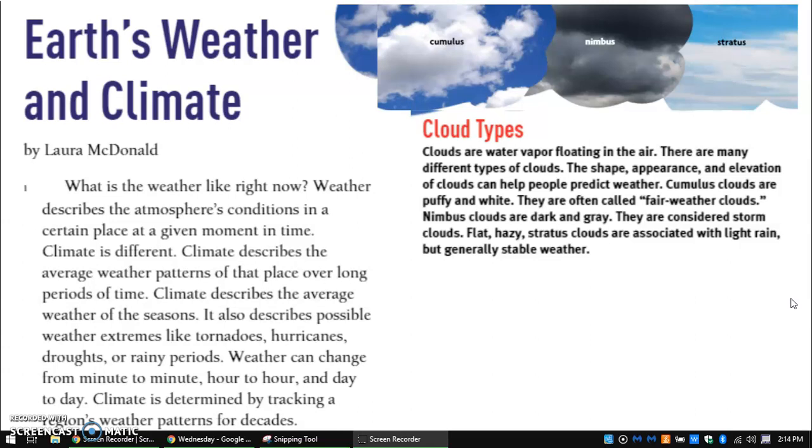Cloud types. Clouds are water vapor floating in the air. There are many different types of clouds. The shape, appearance, and elevation of clouds can help people predict weather.